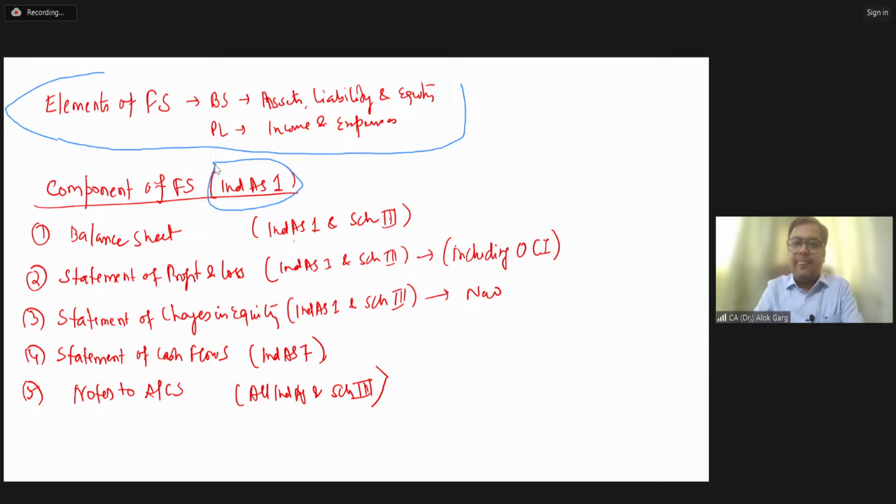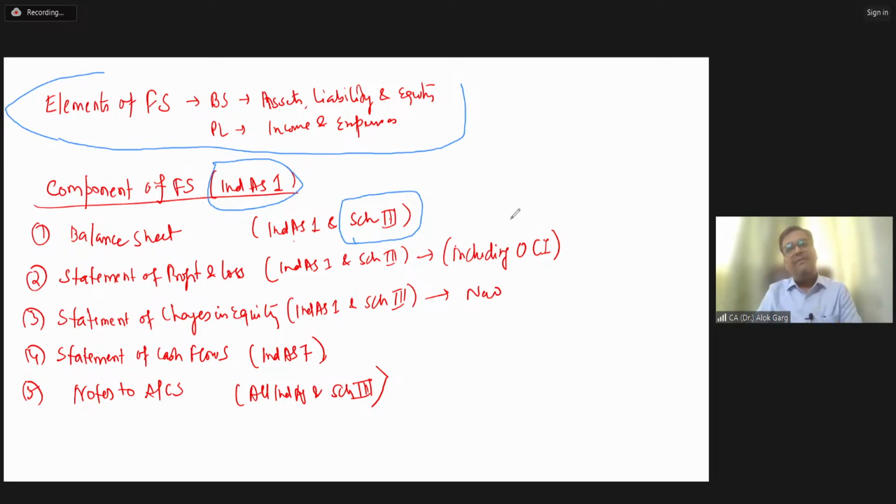Very good. So friends, number 1 is balance sheet. The format of the balance sheet is given under Schedule 3. So let's say Viraj went to audit the financial statement of a large listed company. Now, when Viraj is auditing the financial statement, first component, he gets the balance sheet.